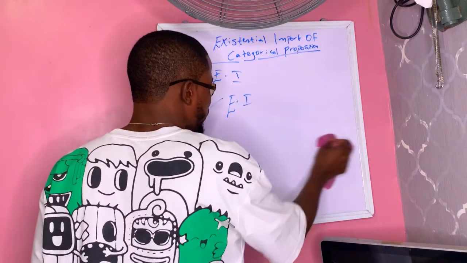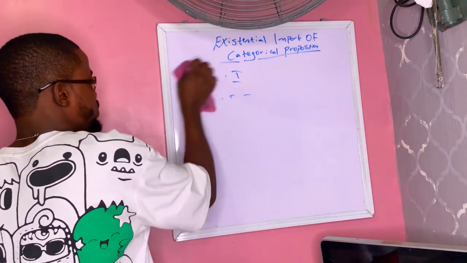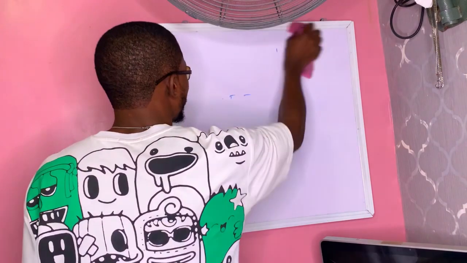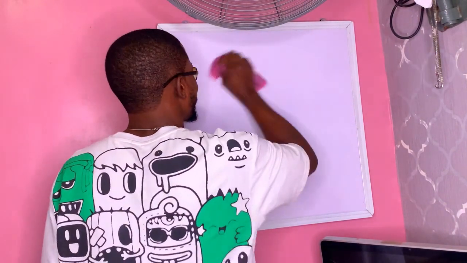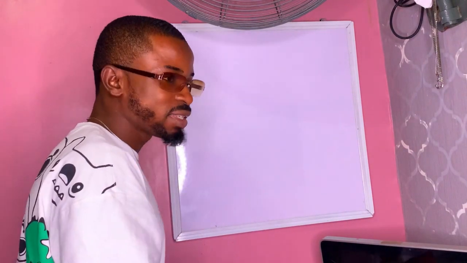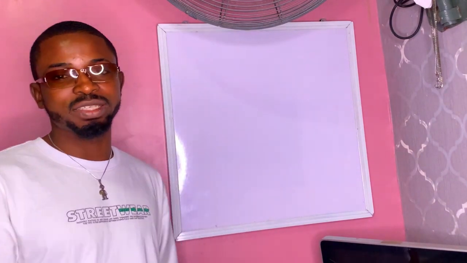So the universal propositions, the standard form categorical propositions, have the existential import, while the particular propositions in standard form categorical proposition do not have existential import. So now let's go to the diagram of representing propositions and their relationship.